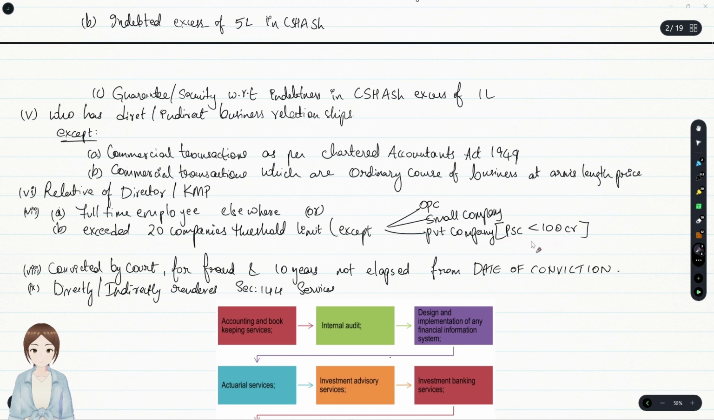That is, if it had 99.99 CR, it is also not included. But if it is equal to 100 CR, that is 3 digits, it is included in that 20 companies limit. Also not eligible is a person convicted by a court for fraud where 10 years have not elapsed from the date of conviction, or who directly or indirectly renders section 144 services.